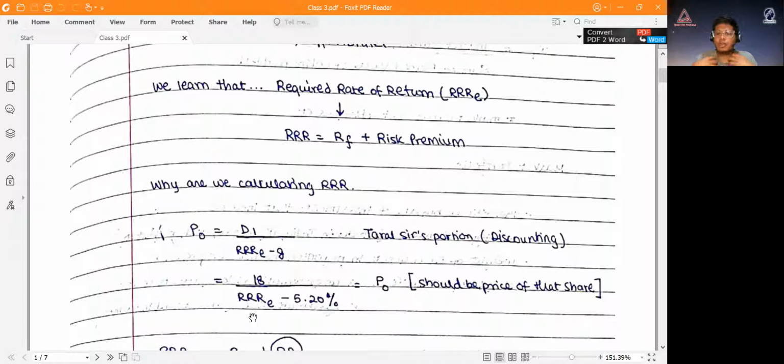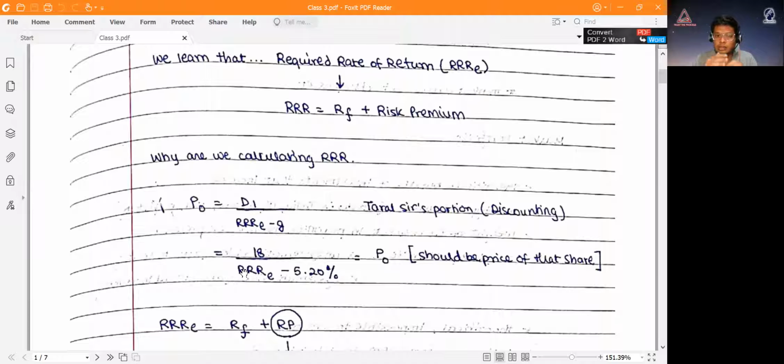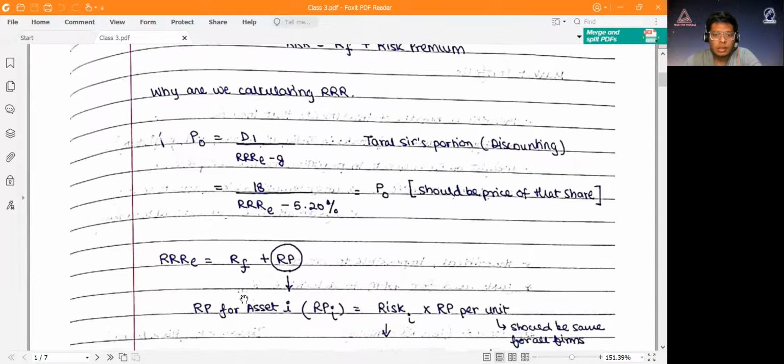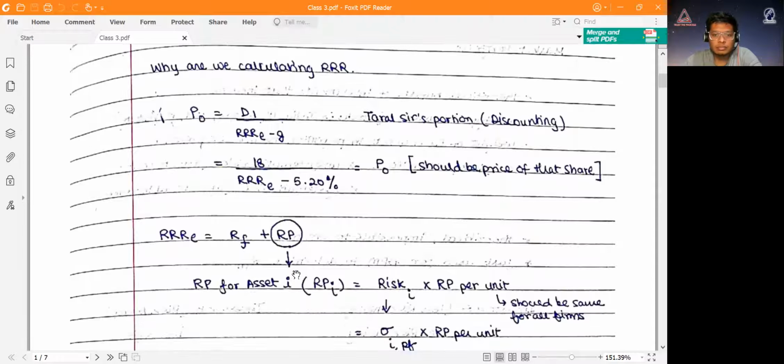If my required rate of return is 10%, then the price for me will be higher. If my required rate of return is 15%, then the price will not be as high. So you can factor in the required rate of return here, and based on that we'll get the price.